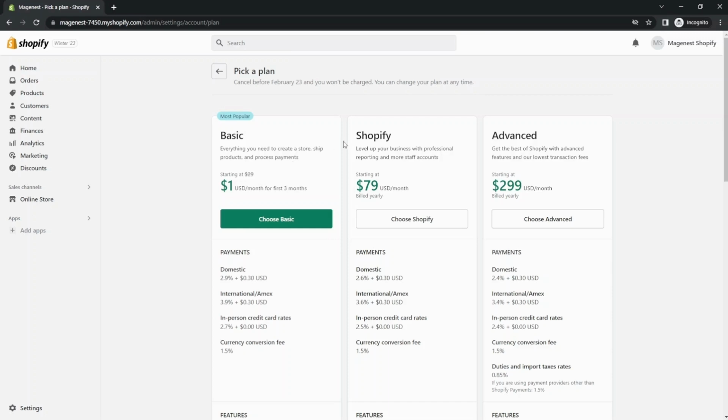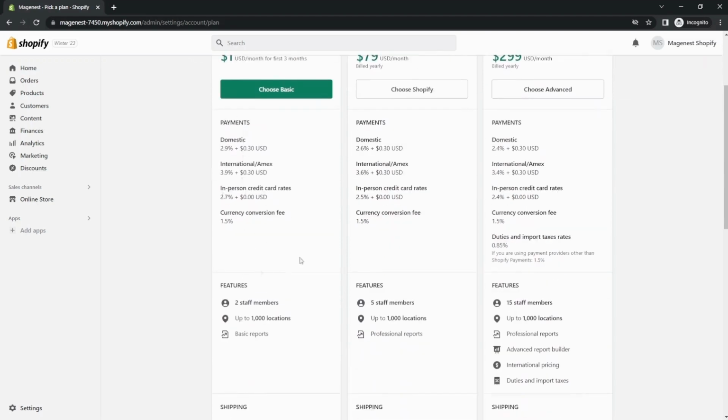Shopify provides 3 pricing options: Basic, Shopify, and Advanced. With the Basic Shopify option starting at $1 a month for the first 3 months, the Shopify option starting at $79 a month, and Advanced Shopify starting at $299 a month. All plans have features and strengths, so based on your business needs, goals, and budget, you can choose the suitable pricing plan for your business.